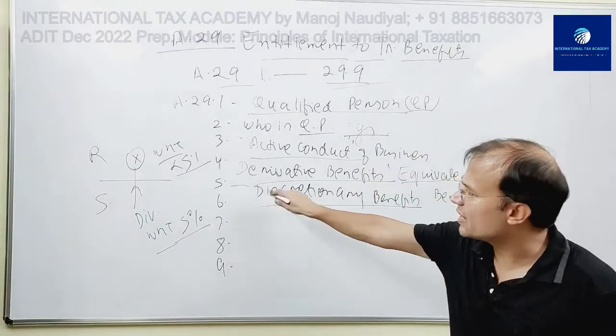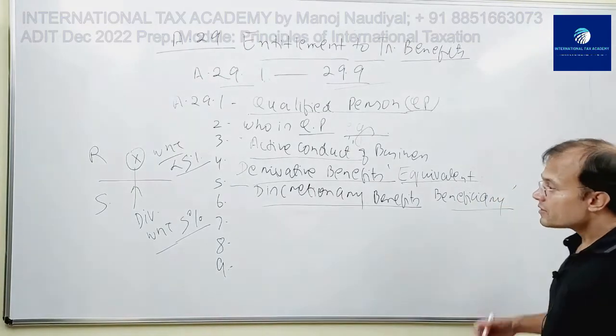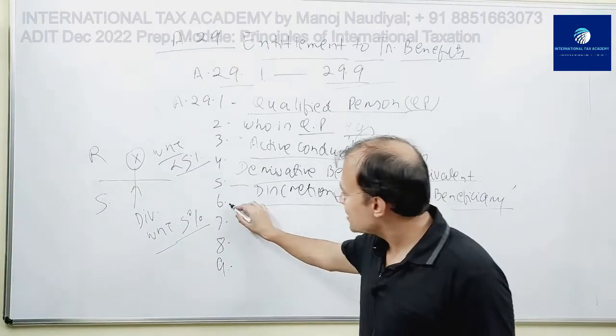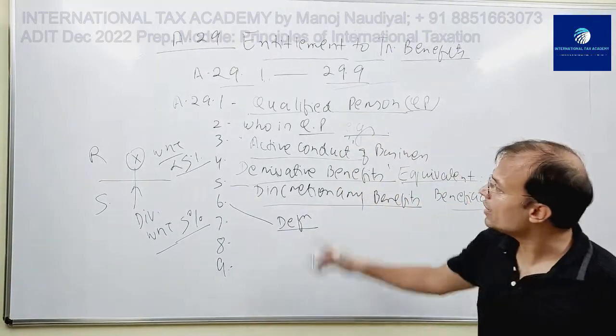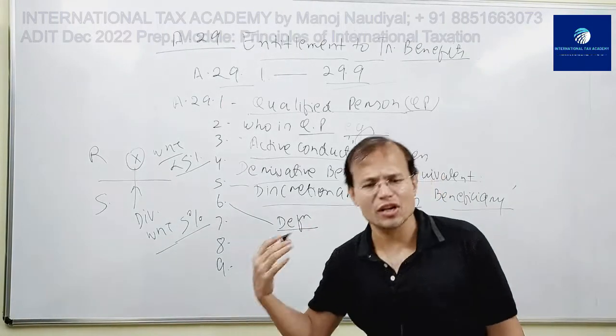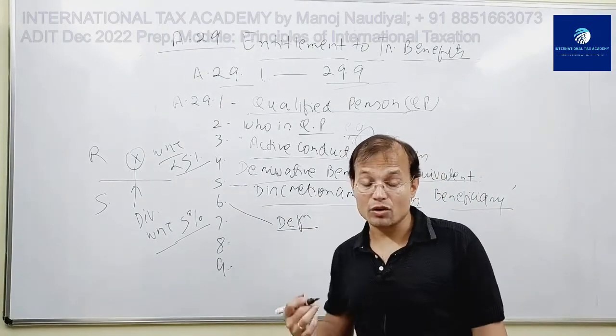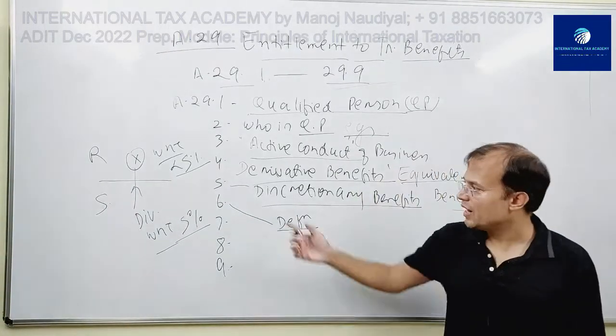So this is discretion in 5, discretionary benefit. 6 is the definition clause, the definition of various terms, including equivalent beneficiary, connected persons, shares. There are several terms used in this article which are defined in 29(6).